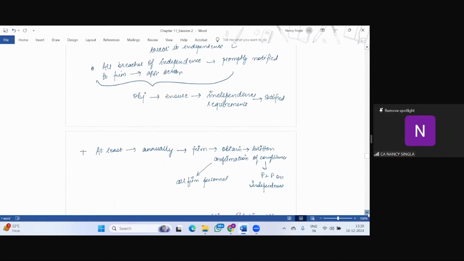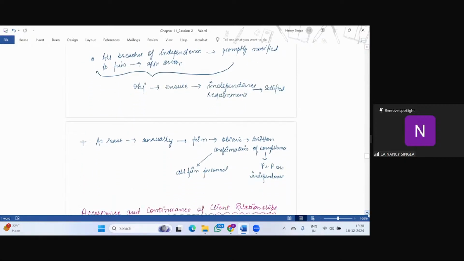And the last point says that at least annually, the firm should obtain a written confirmation of compliance with respect to the policies and procedures on independence from all the firm personnel, that these are our clients, and it will be mentioned that you are independent of all these clients. So annually, the firm should obtain a written confirmation of compliance with respect to the policies and procedures on independence from all the personnel. So I hope this point is clear.